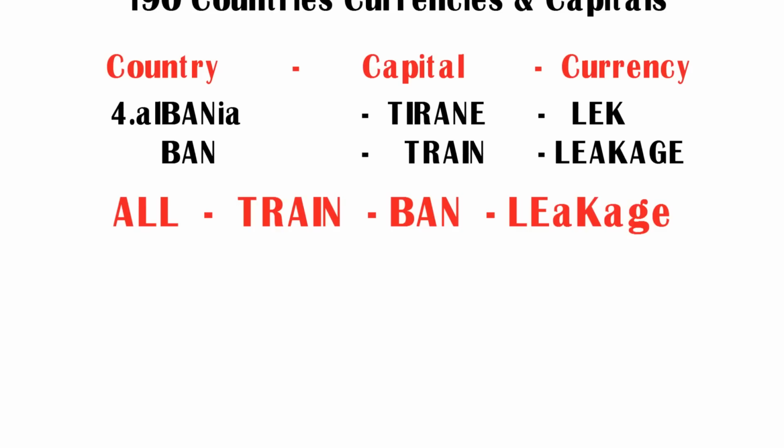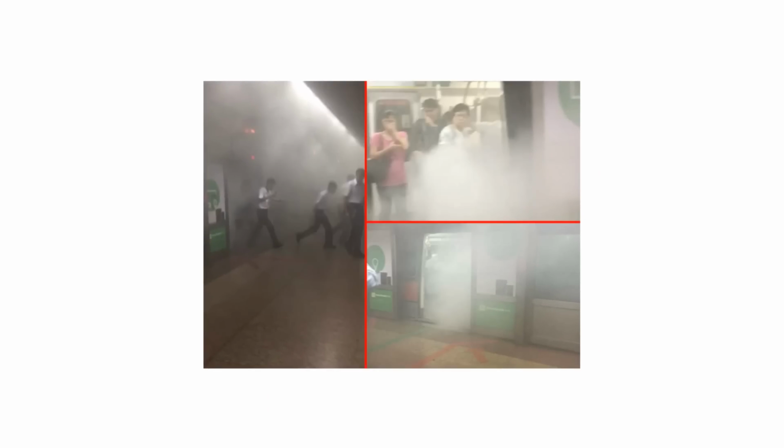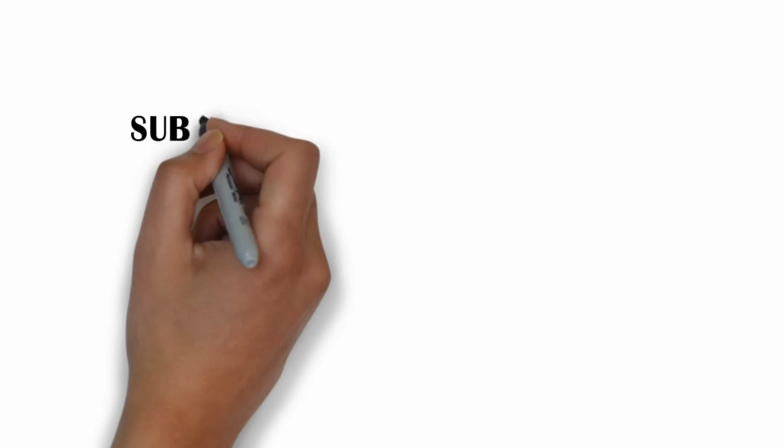Here ban stands for country Albania, train stands for capital Tirana, leakage stands for currency lek. All trains are banned due to gas leakage. Here you can see the gas leakage, so all trains are banned.